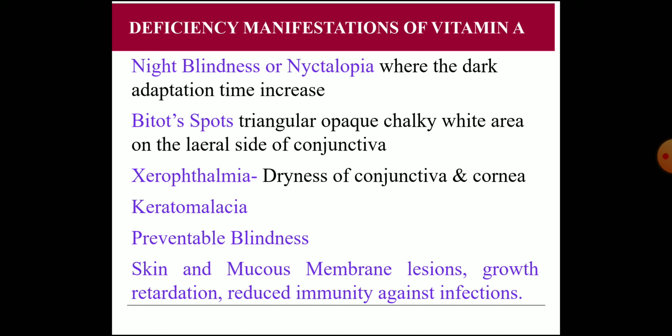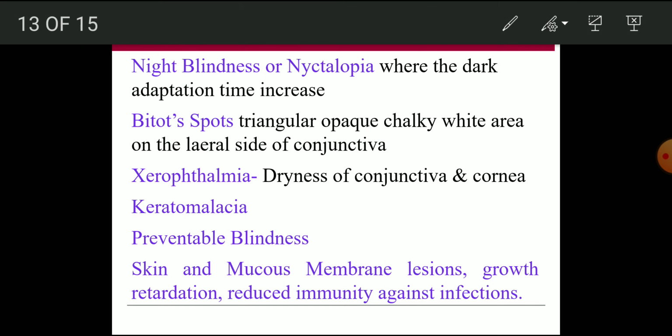Night blindness or nyctalopia, where the dark adaptation time is increased. So in night blindness, dim vision in dim light is impaired. That is usually manifested as an increase in the dark adaptation time. When you enter the theater from bright light to dim light, it takes some time to readjust. So if there is vitamin A deficiency, it will take a long time, because the rhodopsin regeneration time will be more.